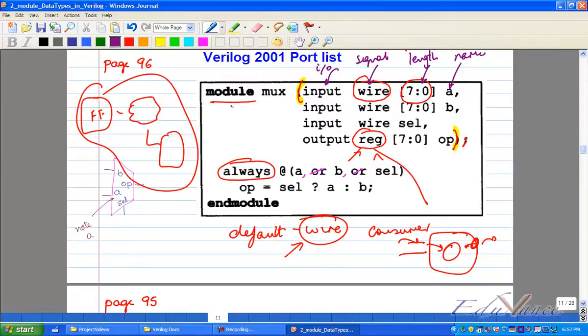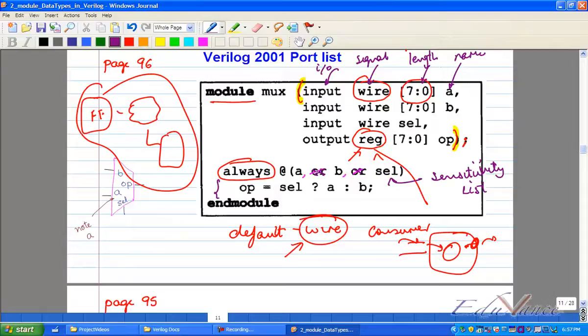I have an always statement. Now, a comma, forget this or, cancel this or, okay? You can use commas. Forget or, you can use commas. This is called a sensitivity list. This is called what? A sensitivity list. I'll explain to you. It means that whenever the value of A, B or the select line changes, the minute that value changes, this block will be invoked.